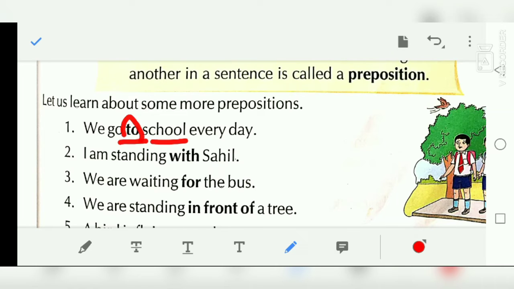I am standing with Sahil. In this also, with shows the relationship with something or someone.